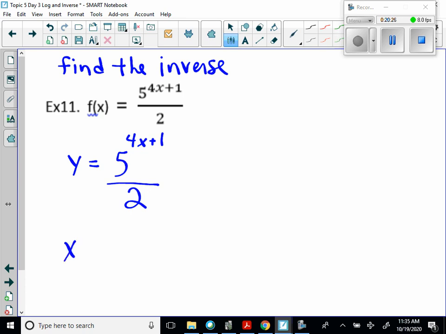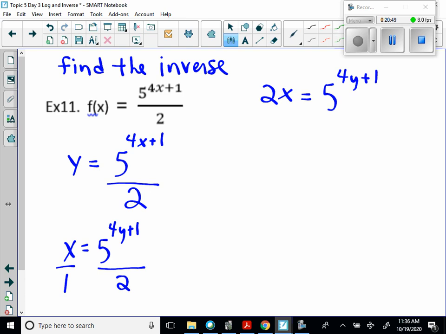So this would become x is equal to 5 times 4 to the y plus 1 over 2. Now keep in mind we need to isolate the base, which is 5, so we need to get rid of that 2. So we're going to multiply it to the other side. If you think of this, this is just like a proportion. Okay, so this would become 2x is equal to 5 to the 4y plus 1.